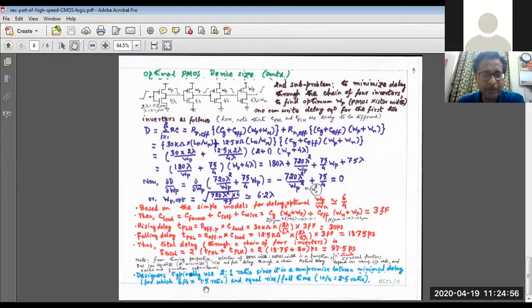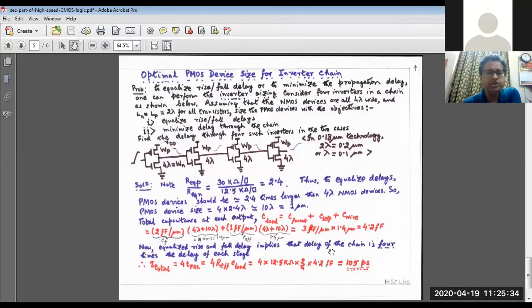Now what is in between 2.5 and 1.5? Only 2, right? So as designers, we can typically use a 2:1 ratio for the width of the PMOS and the width of the NMOS, since it is a compromise between the minimal delay, for which WP to WN should be 1.5, whereas for equalized rise and fall delay it should be 2.5. So as a middle one between 1.5 and 2.5, we take 2. So that's about the choice of the PMOS device size for the inverter chain.